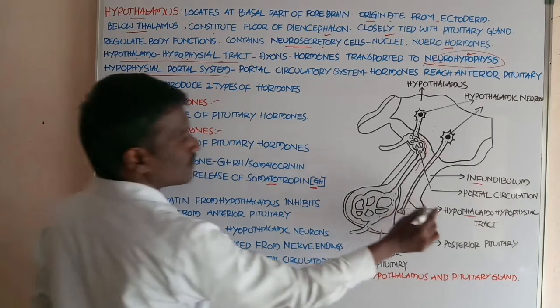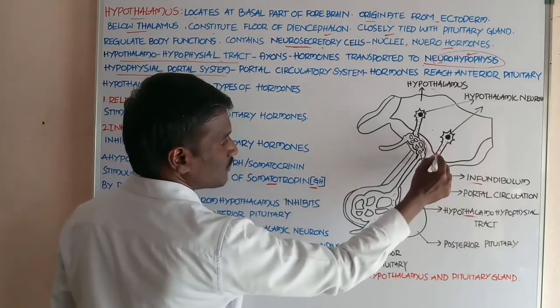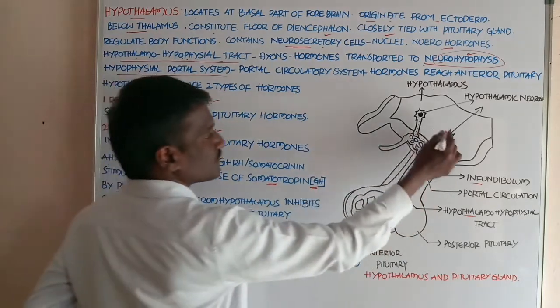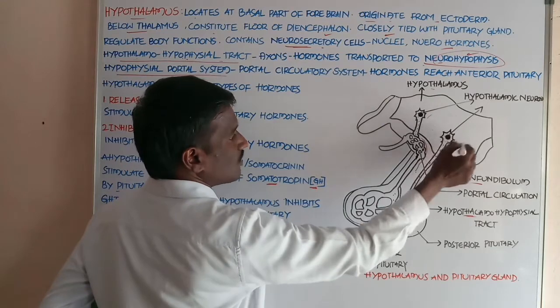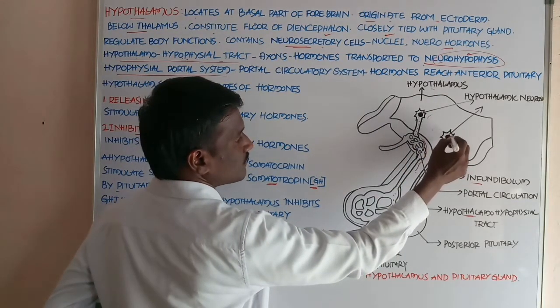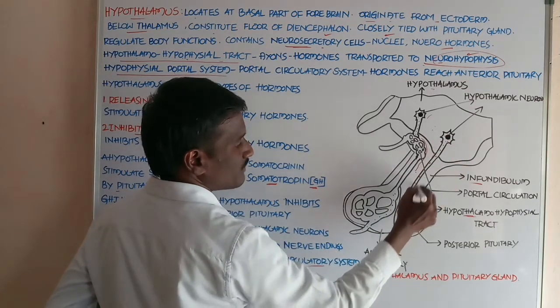Now first, the hypothalamo-hypophyseal tract. Students, the neurons present in the hypothalamus have cell bodies, and their axons reach towards the pituitary.